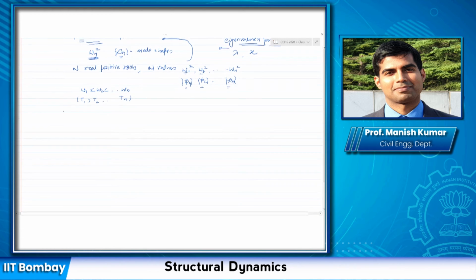So when I say fundamental mode or the first mode, basically the fundamental mode is the first mode with the largest time period or smallest frequency. And this is just a convention, that is all. Okay. So we will get that. All right. Any doubt up to this point?